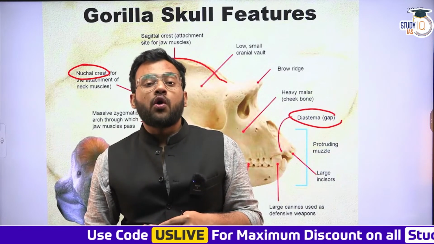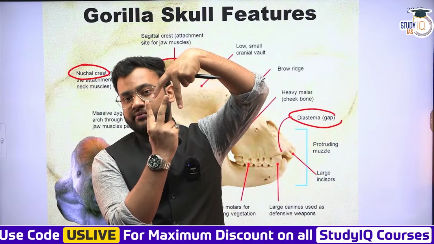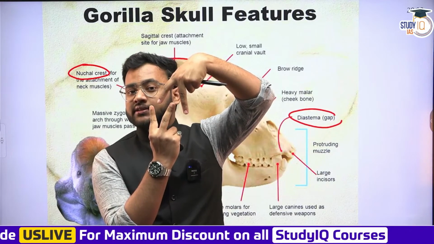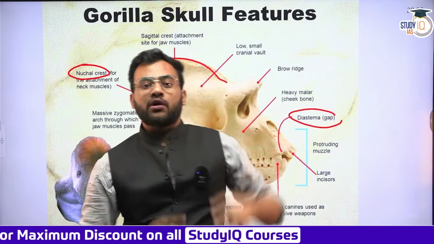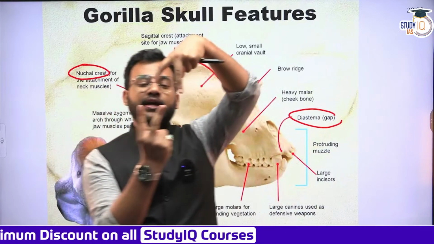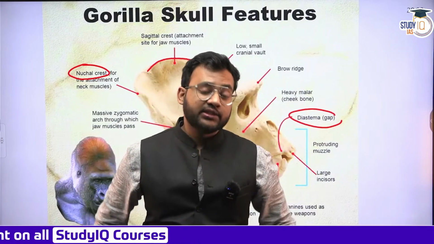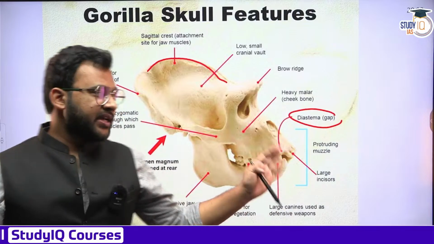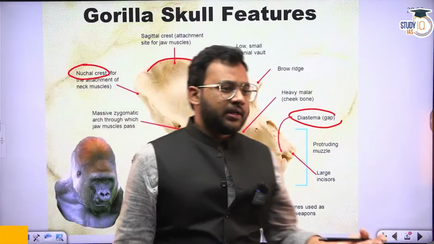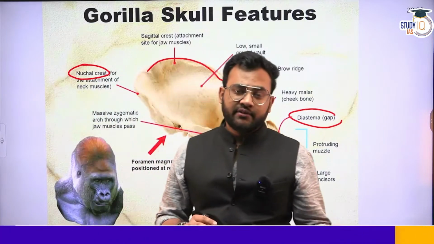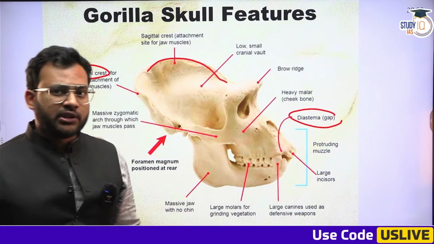Now, in order to accommodate space for these large canines, we have certain gaps in between. The gaps are present between incisors and canines, and this gap is called the diastema. Due to this gap, the canines get interlocked, so that they do not fall over each other and provide a strain in the jaw region, the neck region or the facial region. So this diastema is seen among the apes, which is absent in the case of humans. Also, the large canines, which are disproportionate compared to the rest of the teeth, are seen among the apes, not only gorillas but chimpanzees and other apes also, but that is also absent amongst humans.